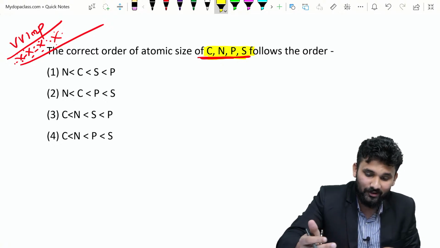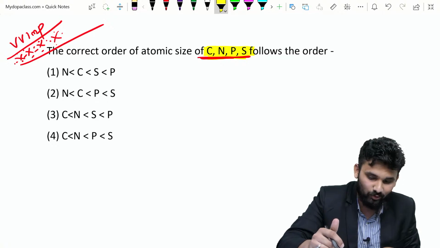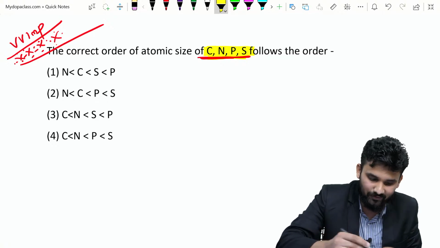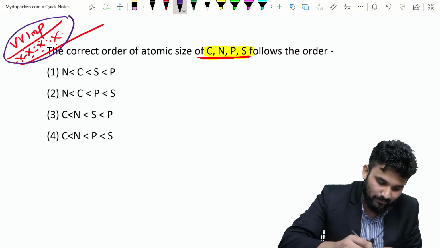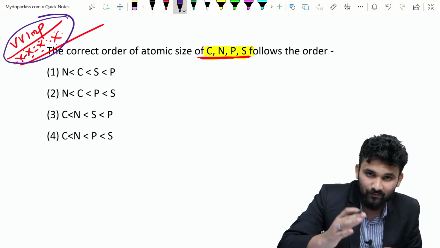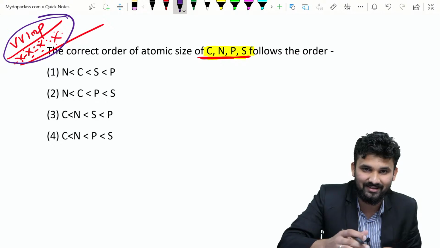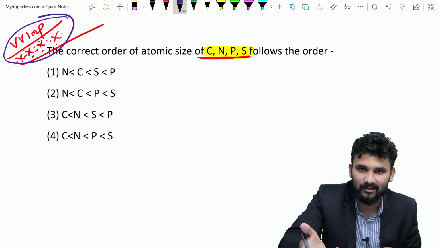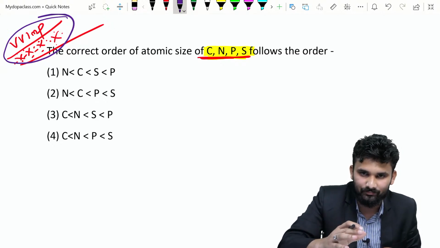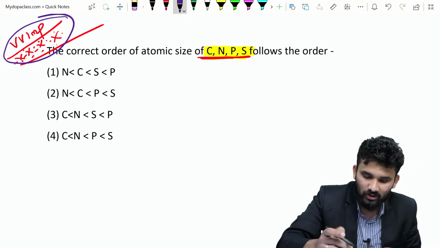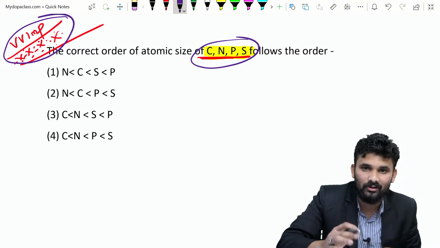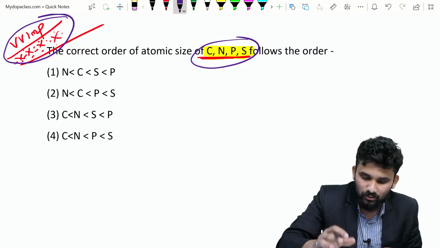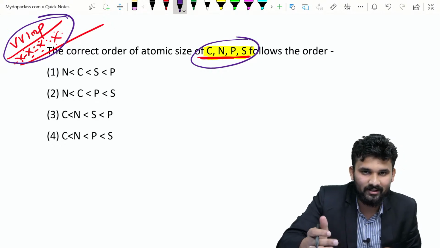The correct order of atomic size of carbon, nitrogen, phosphorus, sulfur follows the order. This is a very important question, and this is a previous entrance question too. In every entrance question paper, one of the questions is like this: the increasing order, decreasing order, etc. For this, I will give you a graph. If you know that graph, then you can easily put the answer.